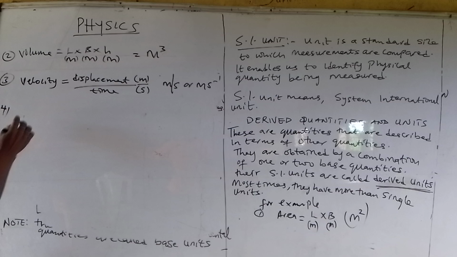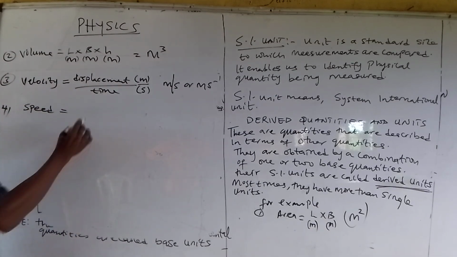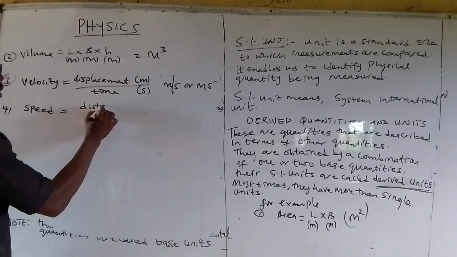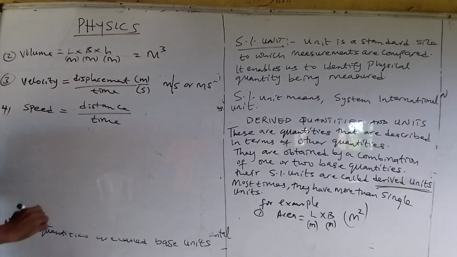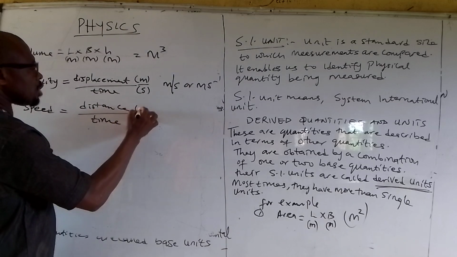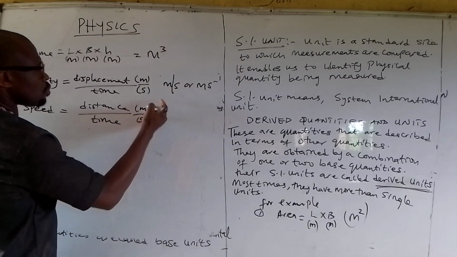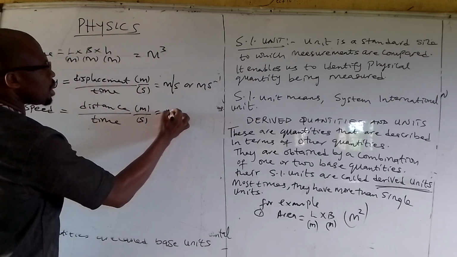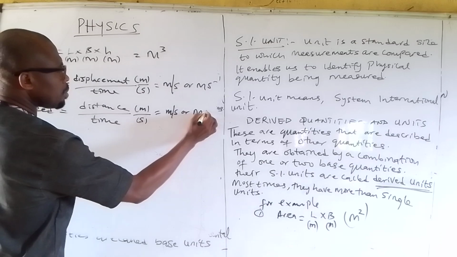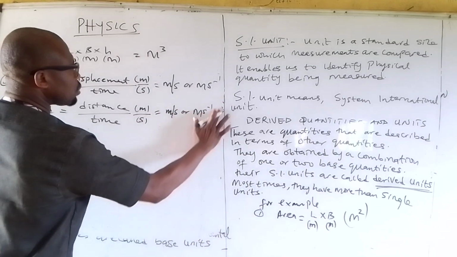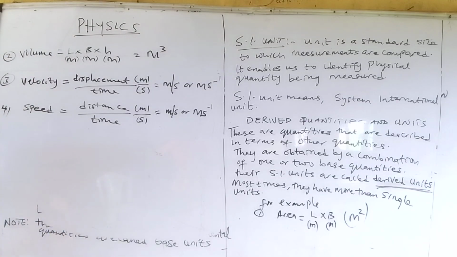Number 4, we can have speed. And of course, speed is distance over time. Now, distance is measured in meters, time is measured in seconds, which will give us meters per second.